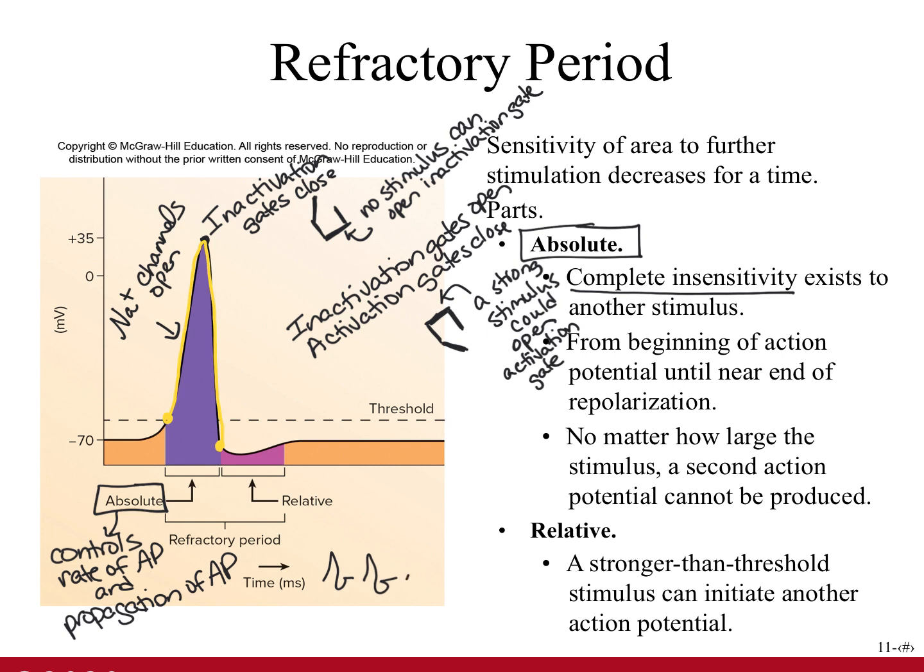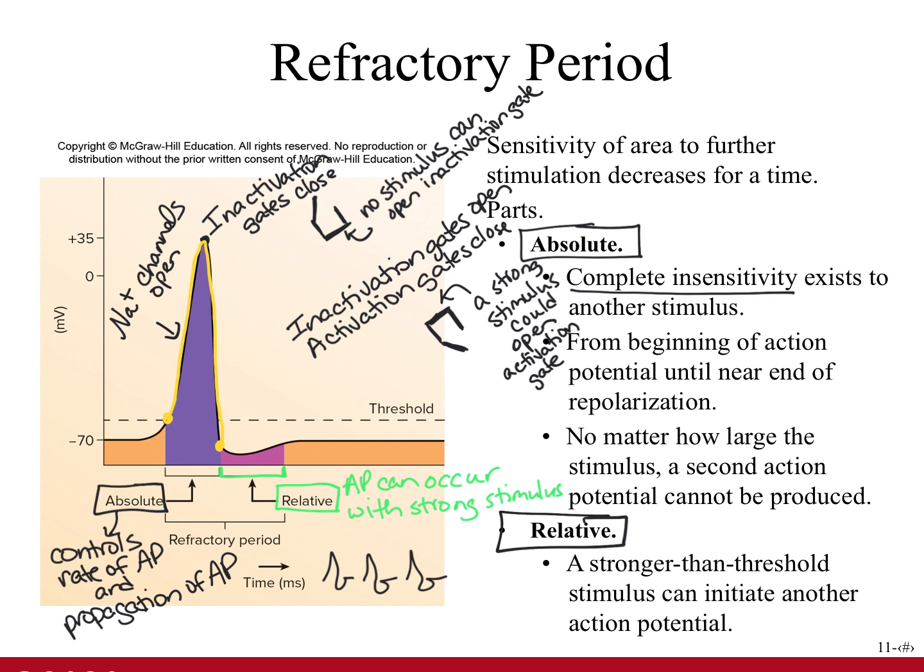The second part of the refractory period, called the relative refractory period, follows the absolute refractory period. A very strong stimulus, or a stronger than threshold stimulus, can initiate another action potential during this relative refractory period. So after the absolute refractory period has ended, but before the relative refractory period is completed, a sufficiently strong stimulus can produce another action potential.